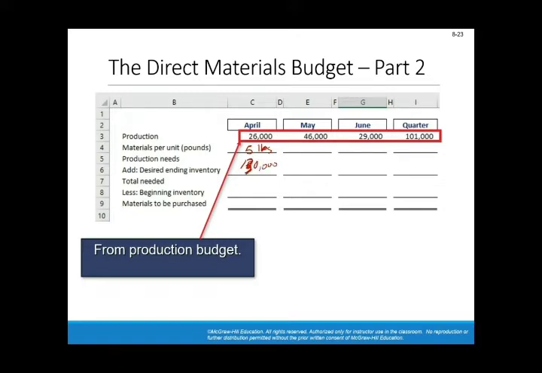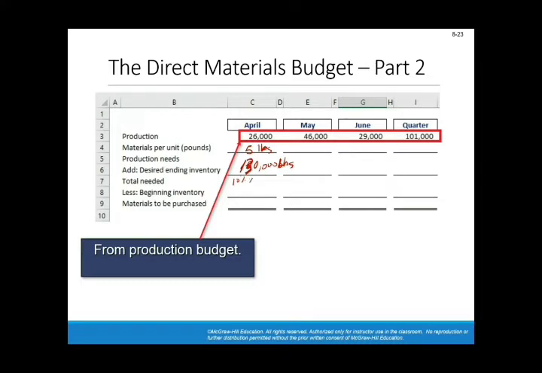130,000 libras, right? So you need to purchase 130,000 libras, or pounds, of raw material to satisfy the production needs of April. You need to add to that 10% of the next month's estimated production.